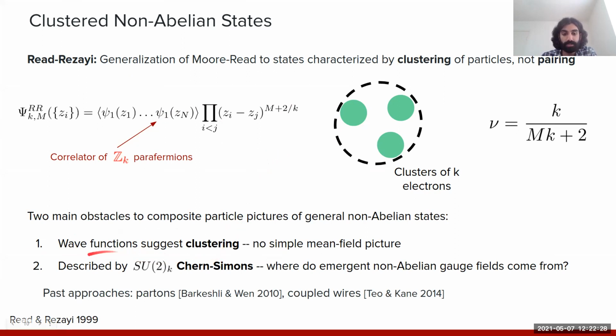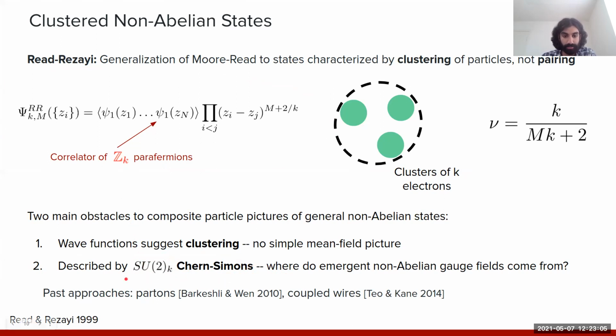And also, at a more basic level, these Read-Rezayi states are described by SU(2) level k topological order. So the effective field theory describing the topological aspects of these states will be Chern-Simons theory with SU(2) gauge fields at some level k. And if we start with some composite fermion or boson picture, which involves abelian gauge fields, it's not at all obvious how any kind of interactions between the composite particle objects can generate these non-abelian gauge fields at higher level.